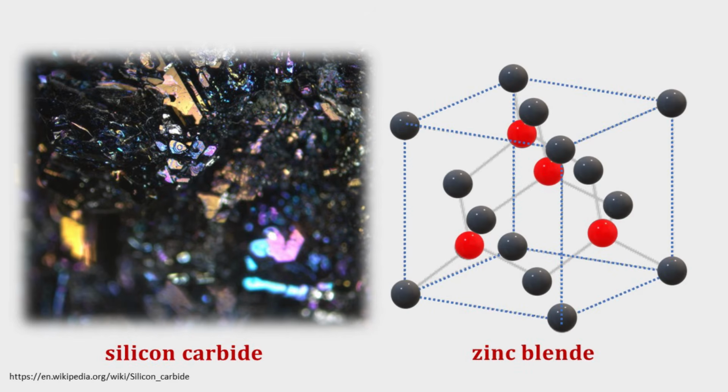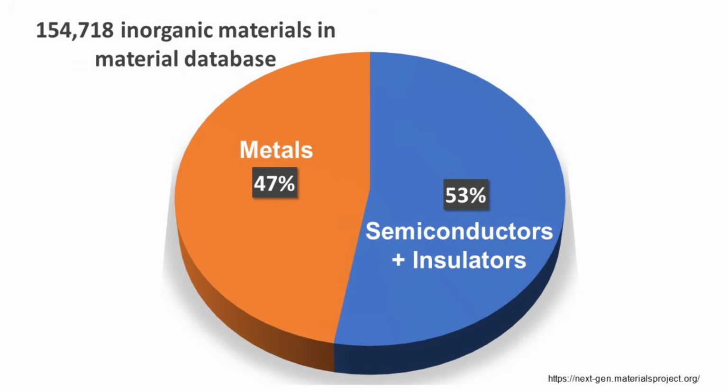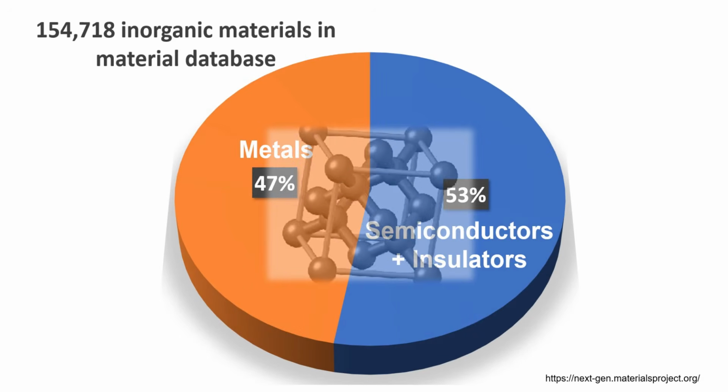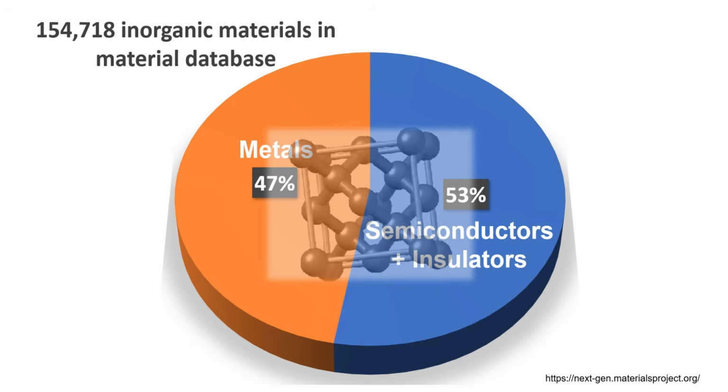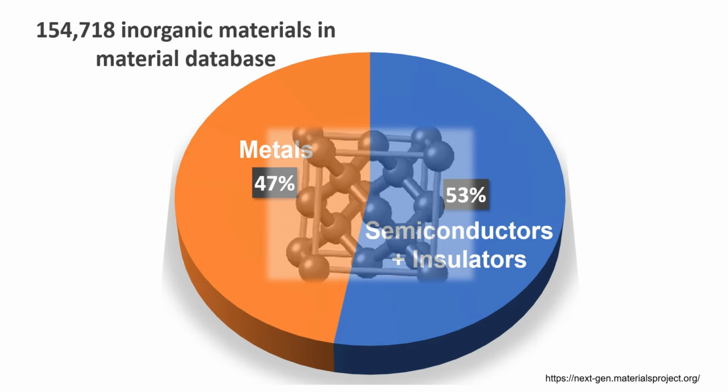It is perfectly suited for power electronics, thanks above all to its ability to withstand high voltages due to its larger band gap. Compound semiconductors thus open a wealth of opportunities in materials science. Per the materials database, there are about 150,000 inorganic compound solid-state materials, of which 53% are either insulators or semiconductors. Before diving into the world of compound semiconductors, let's ask a very basic question.